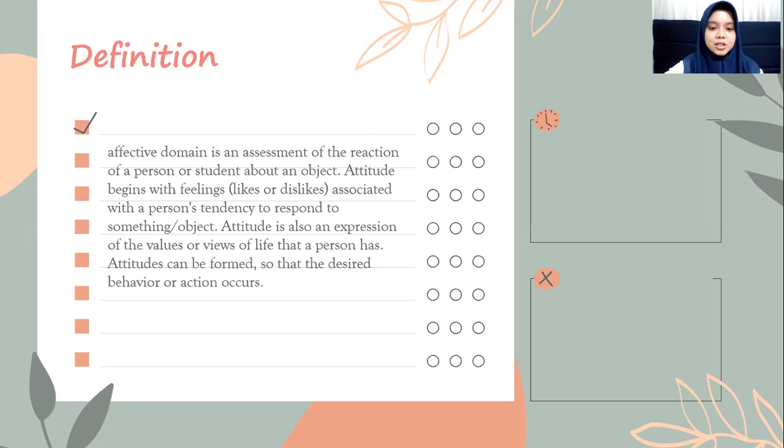From this definition, we know that the affective domain includes abilities to relate to emotional aspects such as feelings, values, appreciation, motivation, and attitudes. This realm is also divided into several sections, which include aspects of acceptance of the environment, response to the environment, appreciation in the form of expressing value to something, and others.